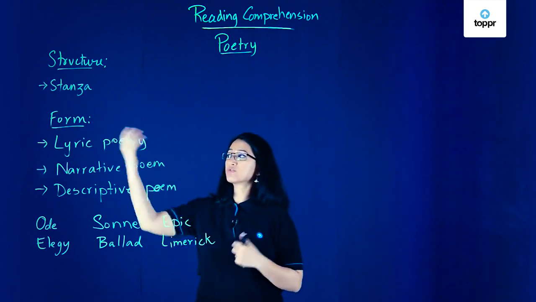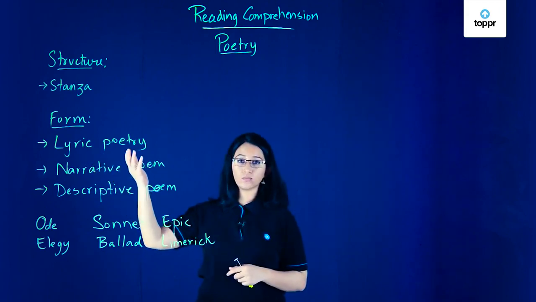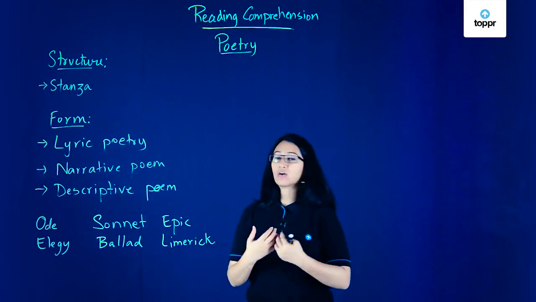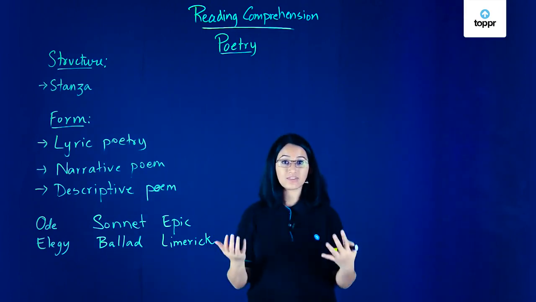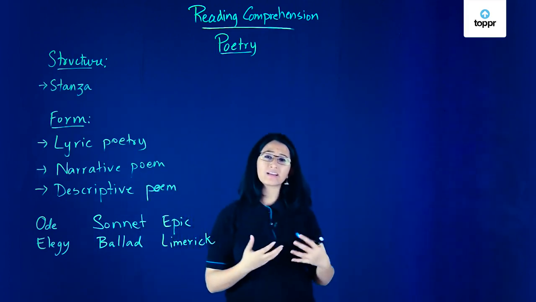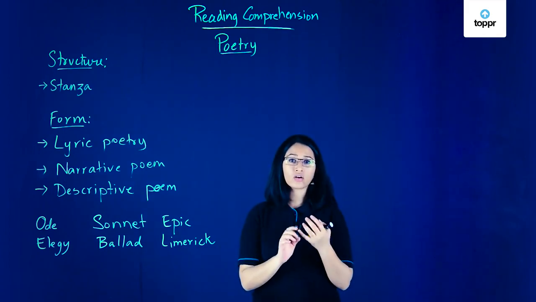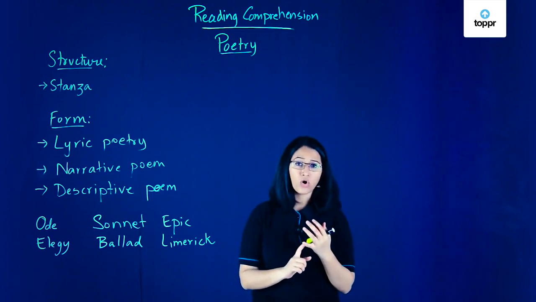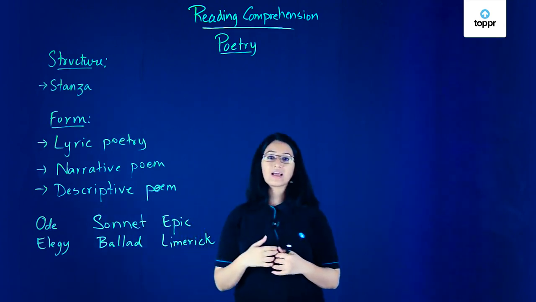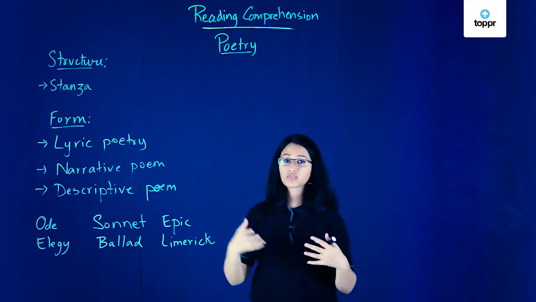Now, there are different forms of poems that we have based on what they describe or what they talk about. We have the lyric poems. The lyric poems are when a single speaker is talking about very strong emotions, thoughts, and feelings. That is what we call lyric poetry. Then we have narrative poetry, which is more like a story. So it is based on telling a story, and it has a strong sense of character, of plot, and of storytelling feature about them. The descriptive poems, on the other hand, describe the world around the speaker or the poet. So those are the descriptive poems.